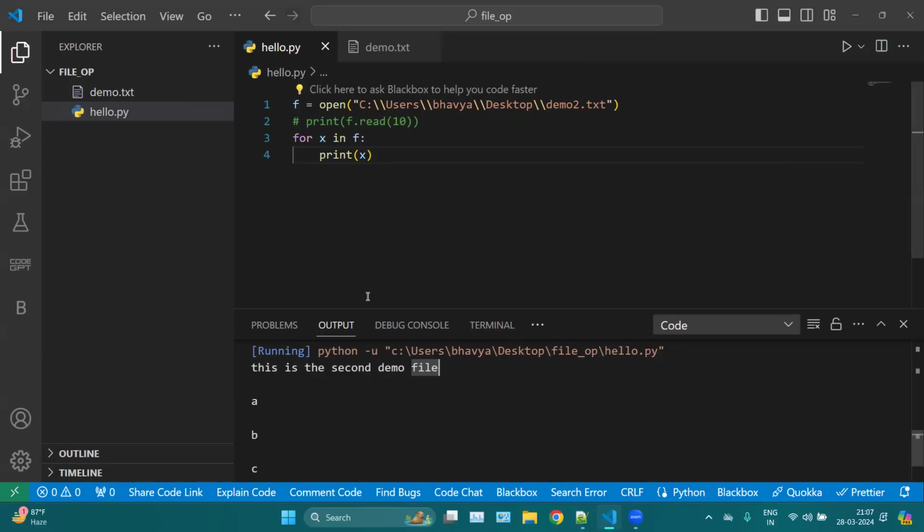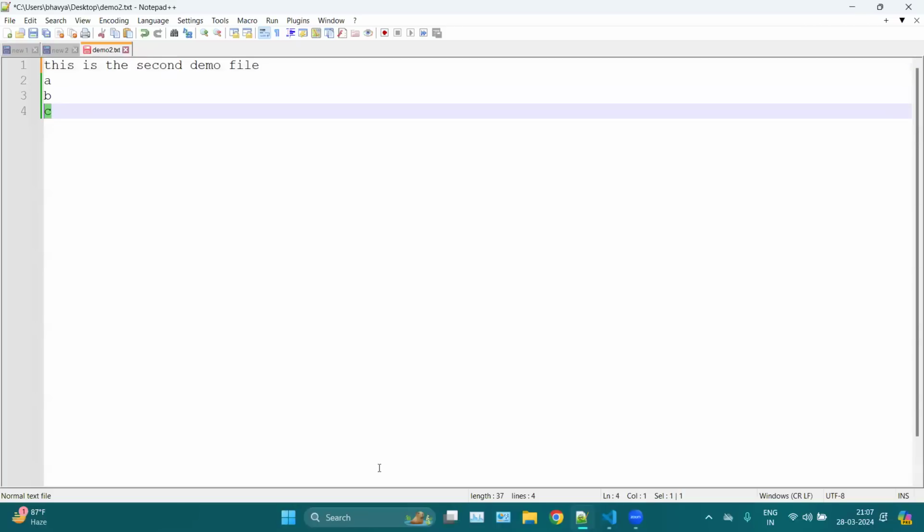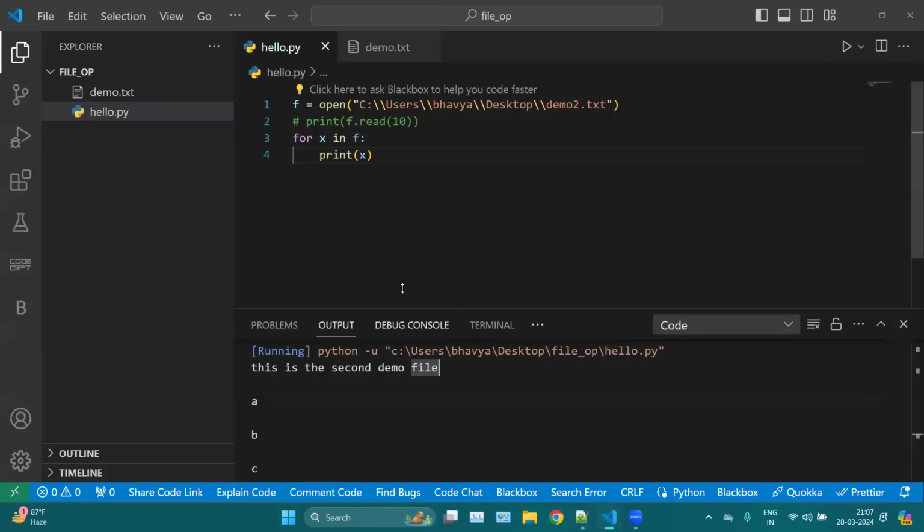Yeah, X is fetching the whole line. First this line, second this line, third line, and fourth line, like this. So we are simply iterating over the number of lines in your file. Okay, so this is how we can loop through.